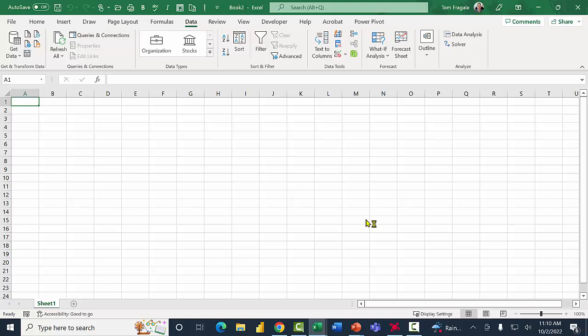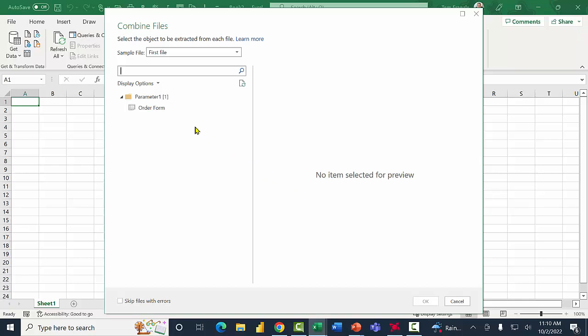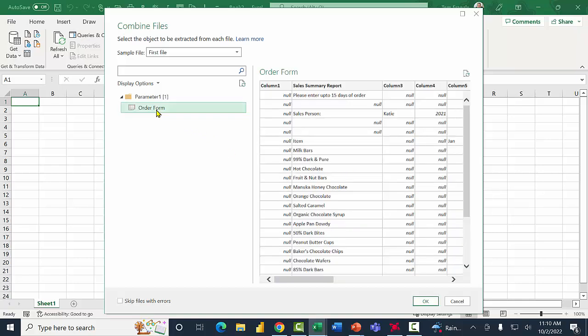Now it's looking at those sheets. It's looking at those workbooks. And notice that they all have an order form sheet. So this is the common sheet between all of those files. And I'm going to click on OK now.